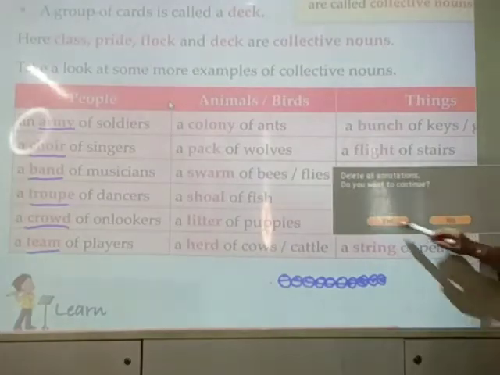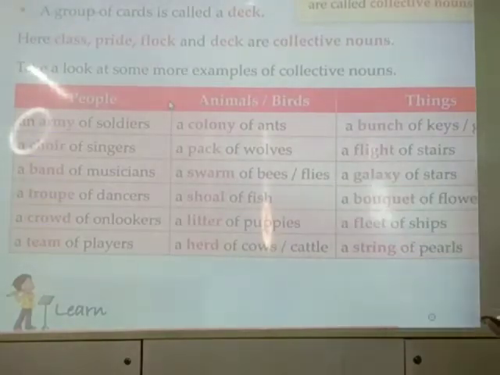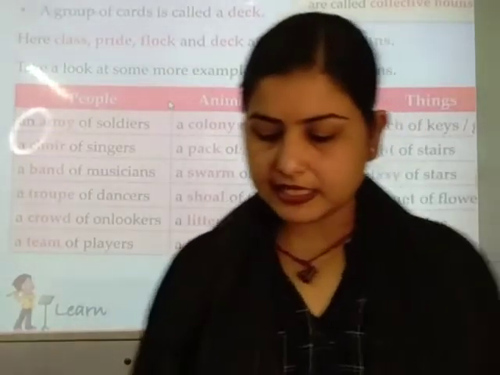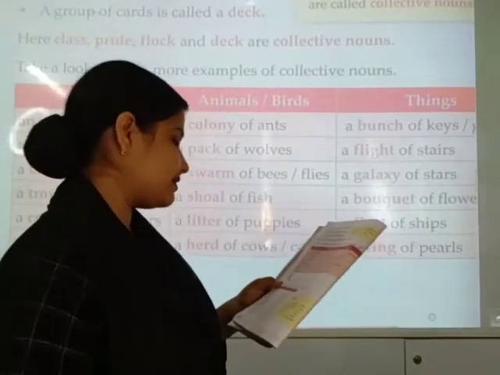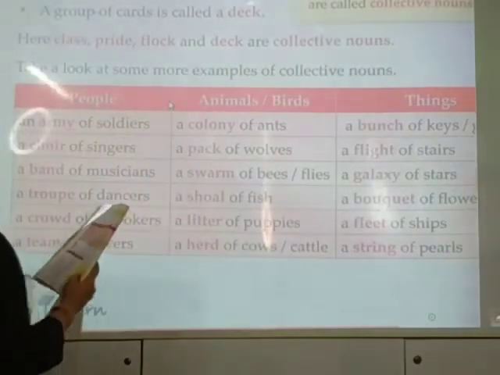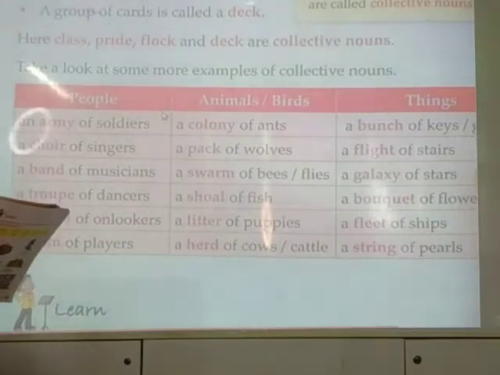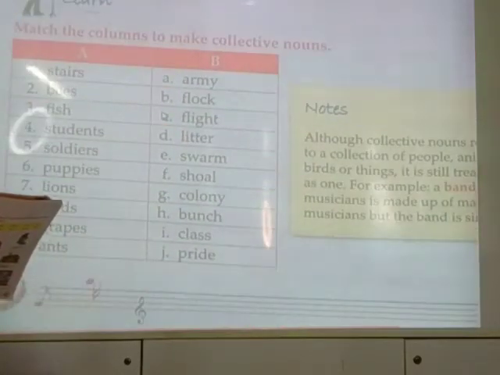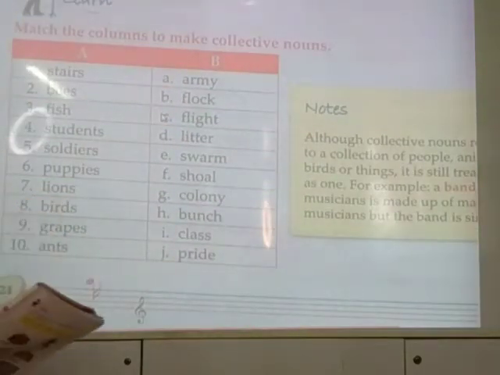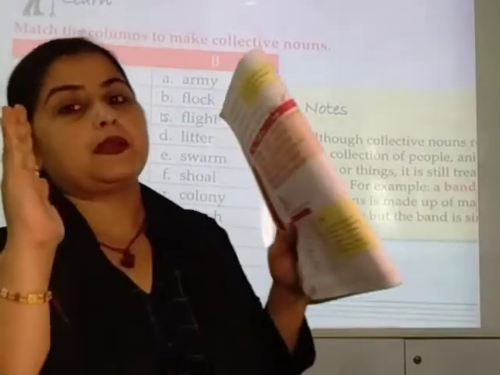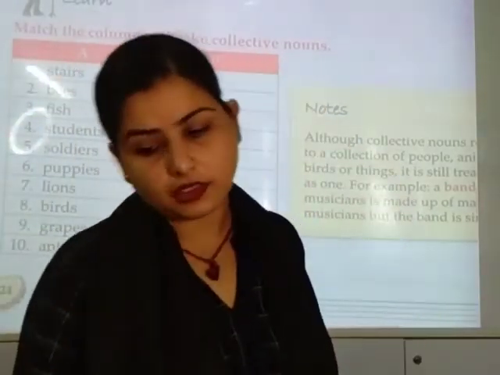Okay. Now come to the next exercise. The next exercise is: match the columns to make collective nouns. Common nouns and collective nouns are put in two different columns.